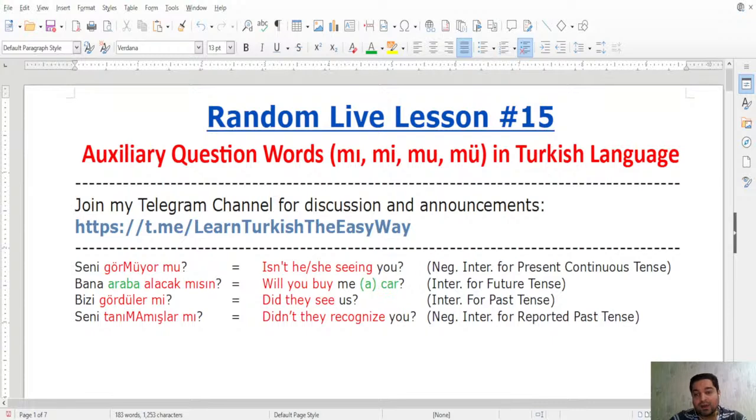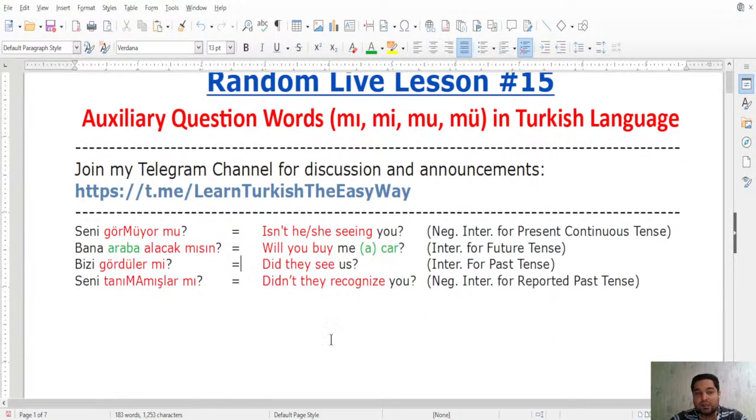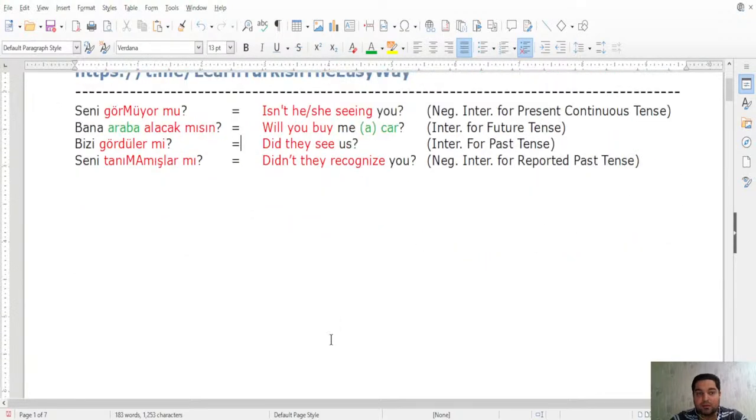Now, what happens if we change the place of these question words, mi, mu, mü? I will go over the examples, of course, to make it clearer and discuss it more appropriately. So let's take this second sentence and work on it.